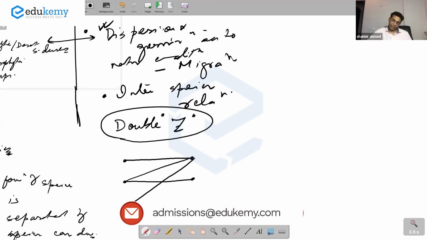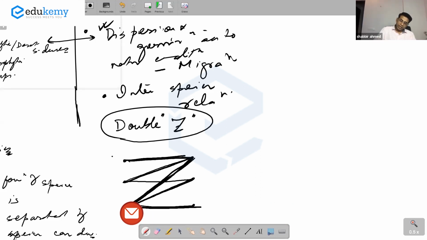Okay, this is Z and this is double Z. So एक ये वाला है. This is one Z and this is the second Z. If there are two life forms, how are they related? Say a life form A and a life form B. If the relationship helps both, if the relationship is neutral for both, if the relationship is negative for both, or the relationship is neutral for one and helpful for the other, or negative for one and neutral for the other. So this is the double Z diagram.